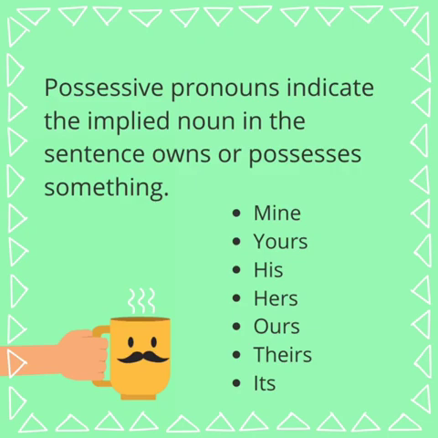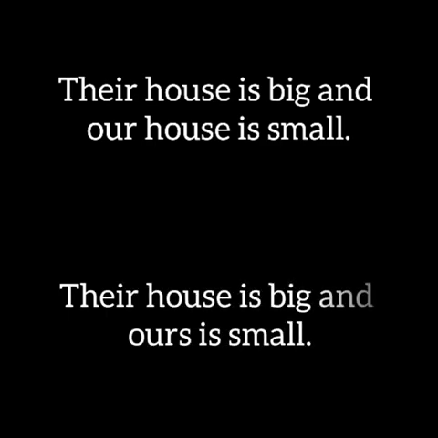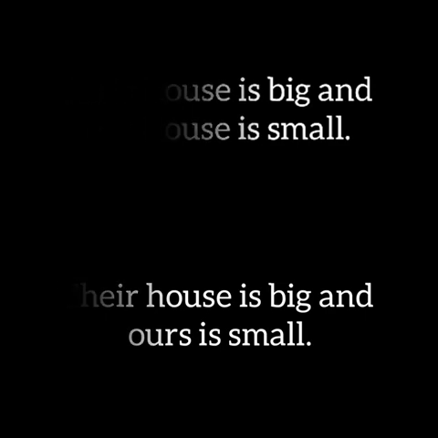Now, suppose I'll give you one more example about possessive adjective and possessive pronoun. Their house is big and our house is small. So what will you do in this to make it a possessive pronoun? Their house is big is right, and ours is small. Ours is small. You will not write house. You will just write ours.